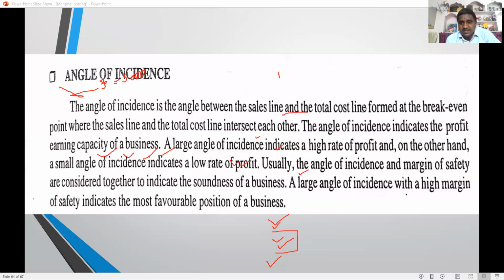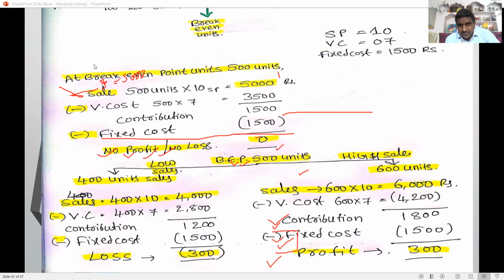The sales line and cost line form the break-even point where they intersect each other. Next, why is a loss made below the break-even point and profit earned above it? I will explain clearly with an example. Say the break-even point is 500 units. Here there is no loss, no profit.